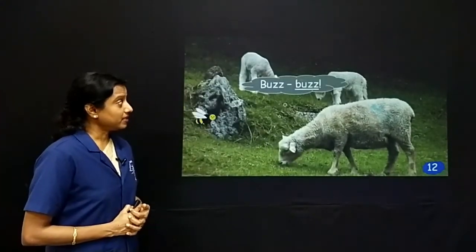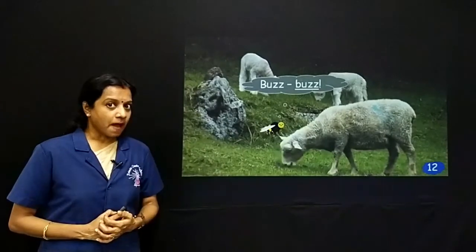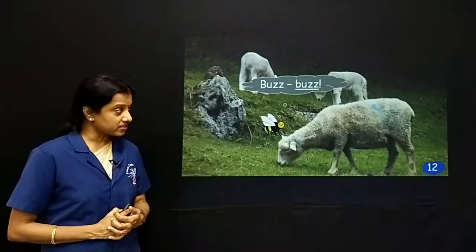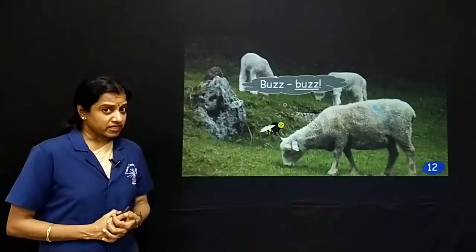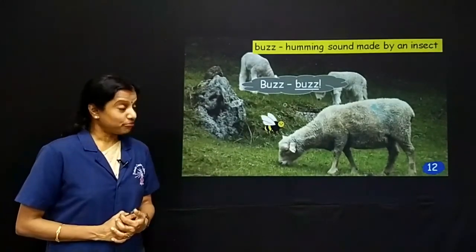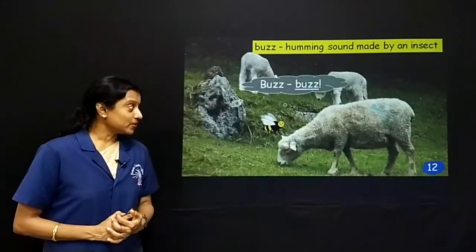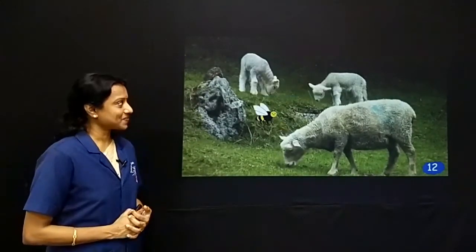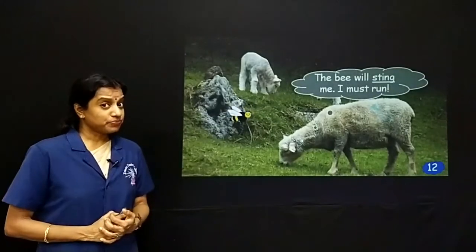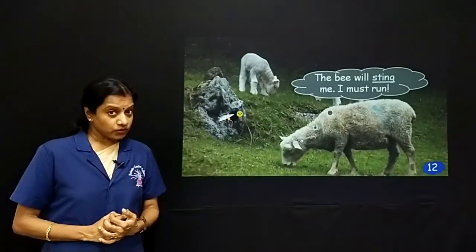Now that's the bee who's come here. Buzz, buzz. That's the sound it makes, isn't it? So it's near the sheep and it's making that buzz, buzz sound. Buzz, that's the humming sound made by an insect. Now the bee is going around the sheep.